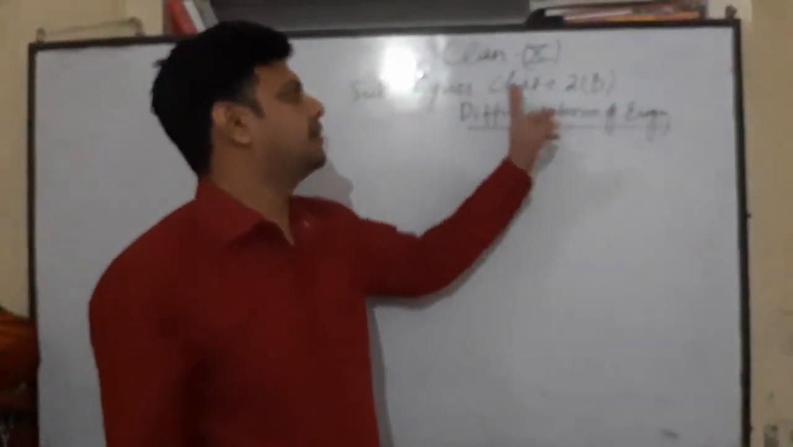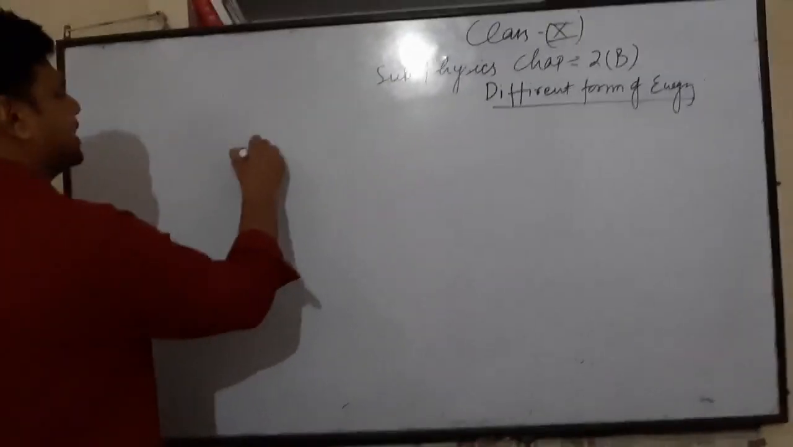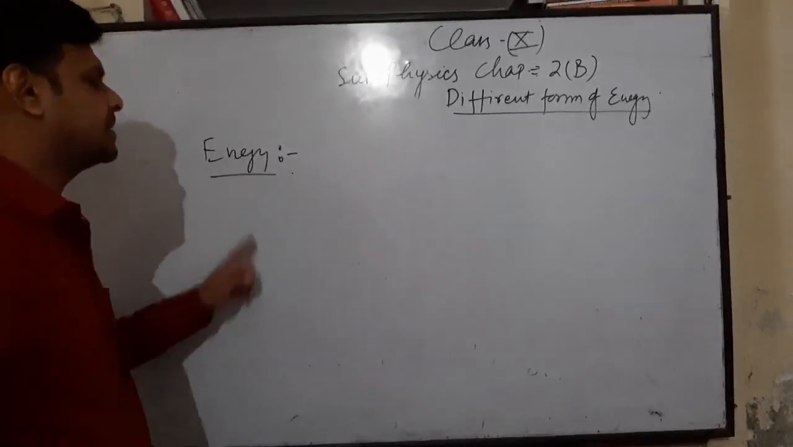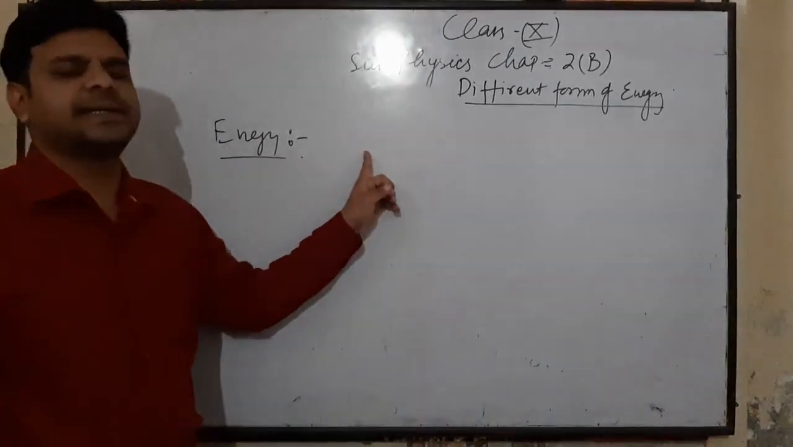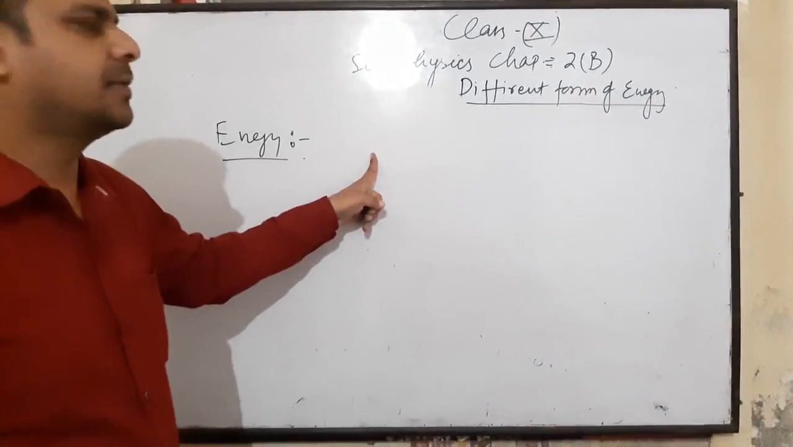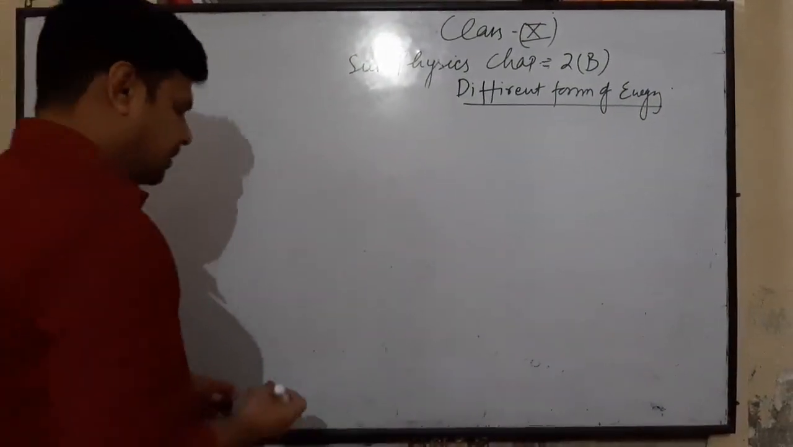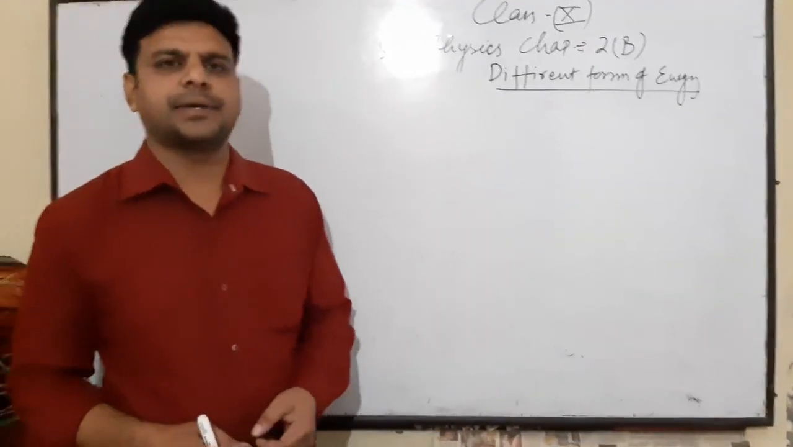Part B of chapter 2. So what is energy? Energy is defined as the capacity of doing work. In this chapter we will read about mechanical energy, potential and kinetic.